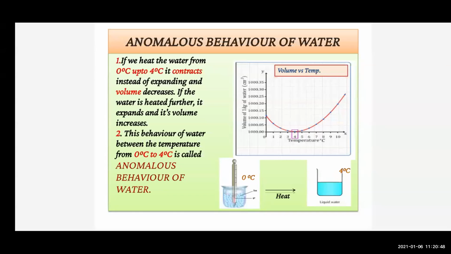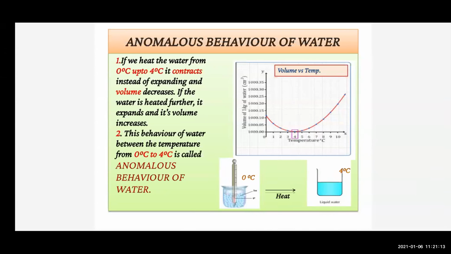So what is the definition of anomalous behavior of water? The behavior of water between its temperature from 0 degrees Celsius to 4 degrees Celsius is called anomalous behavior of water. Right? So this is the definition. Now to understand that,